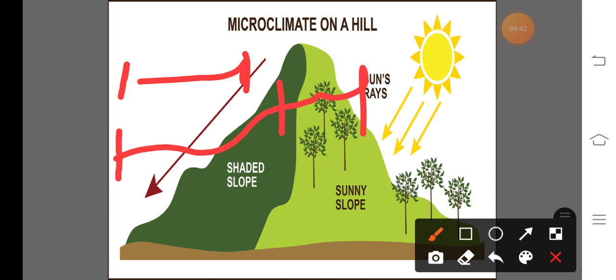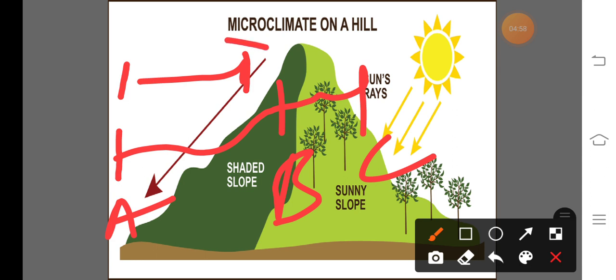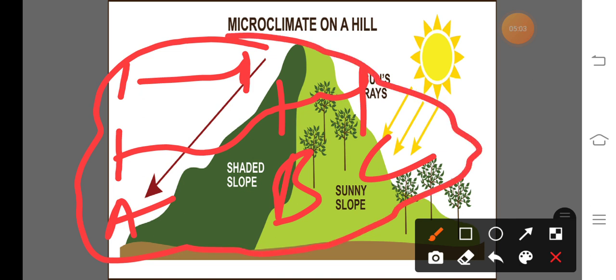That means the temperature as well as the humidity of different places is different, so the microclimate of that region or that particular place is different.